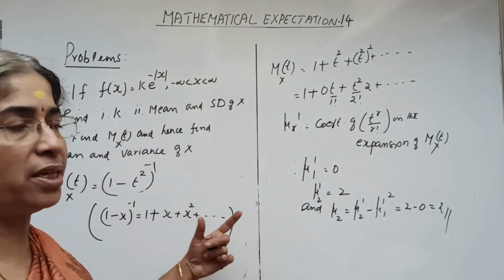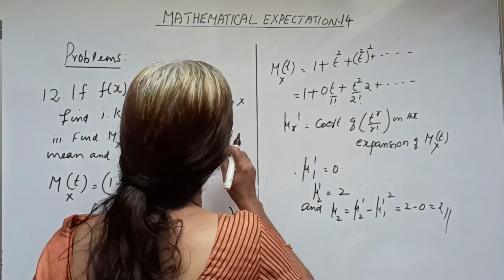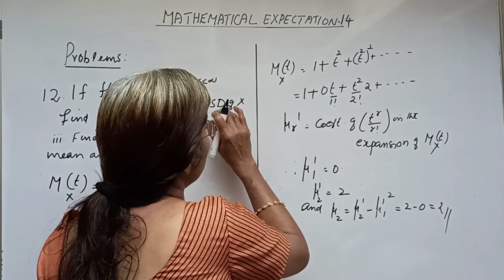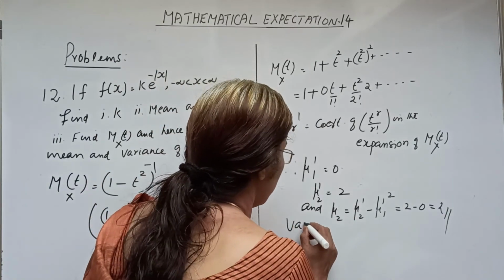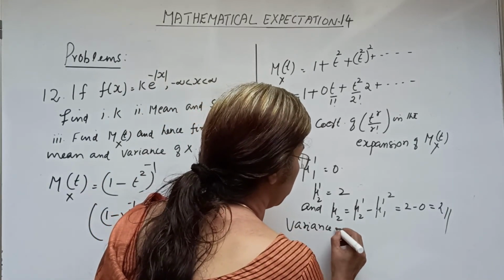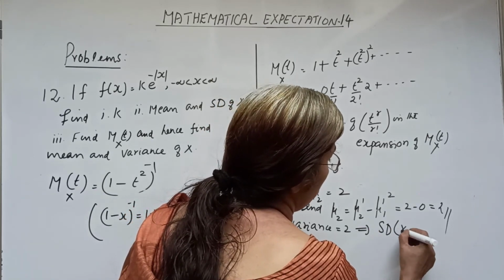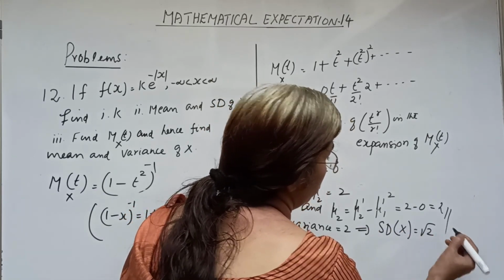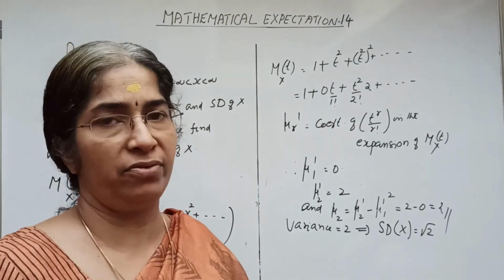Already we have obtained this directly. I forgot to write, this is required to obtain the standard deviation. So the variance of x equals 2, which implies the standard deviation of x equals root 2. We know the root of the variance of x is the standard deviation.